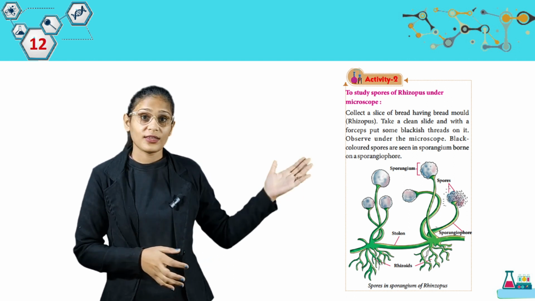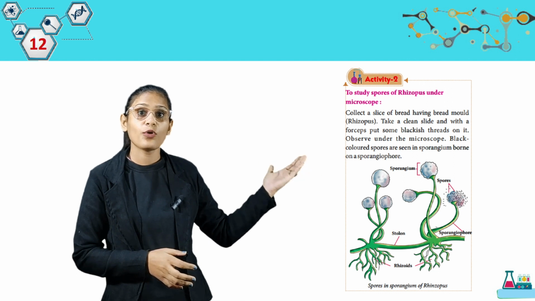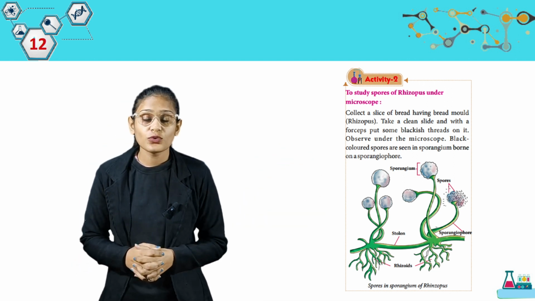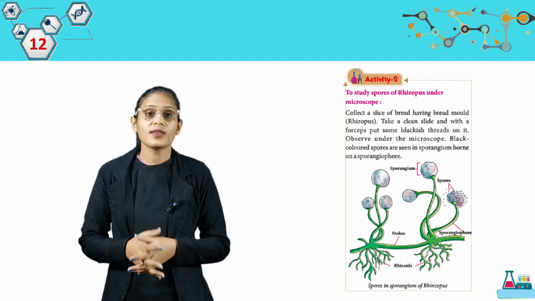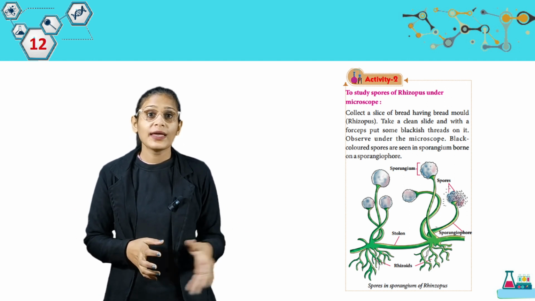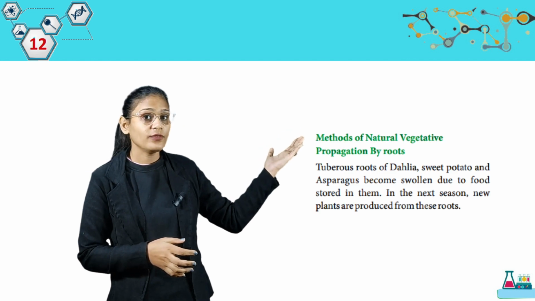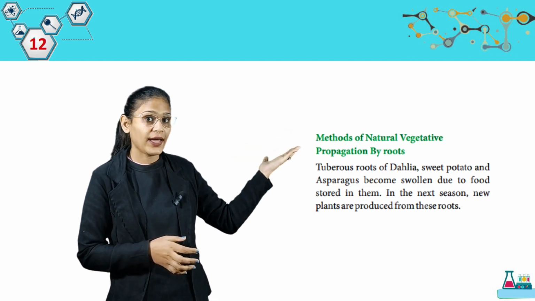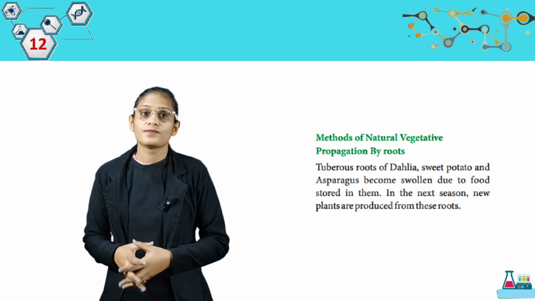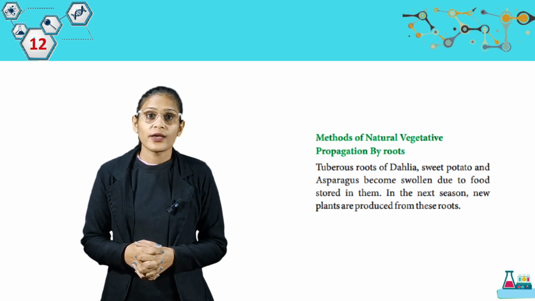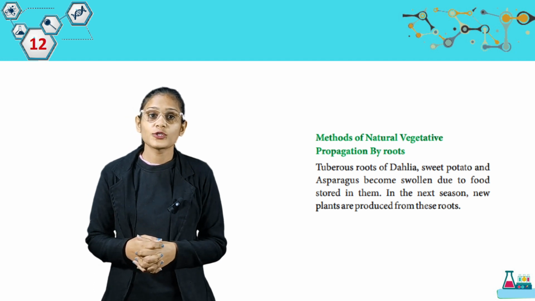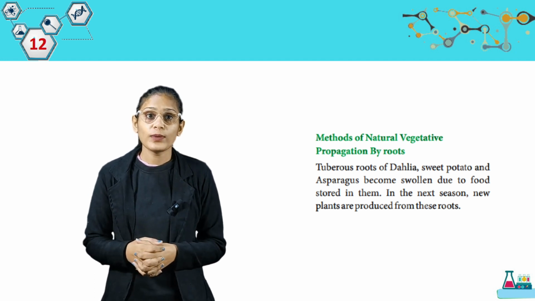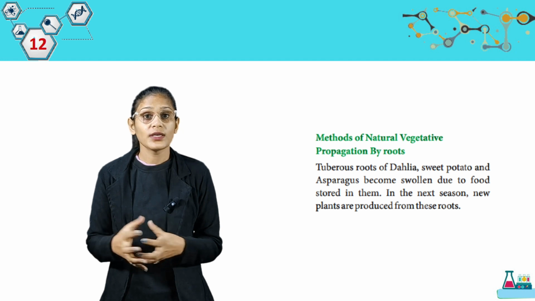Now students, look at this picture. Spores in sporangium of Rhizopus. So students, this is the kind of picture you will see in the microscope. You can perform this activity with the help of your teacher. Now we have methods of natural vegetative propagation. First we have propagation by roots. Tuberous roots of dahlia, sweet potato, and asparagus become swollen due to food stored in them. In the next season, new plants are produced from these roots.